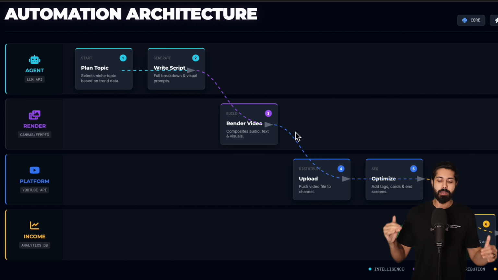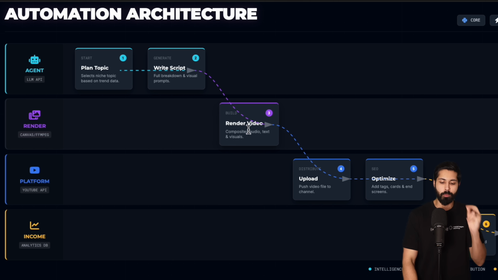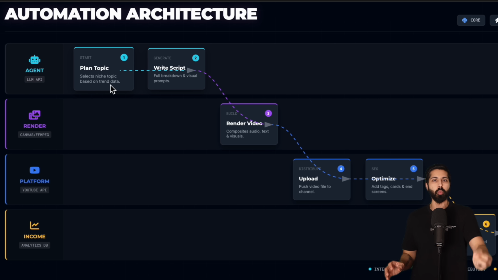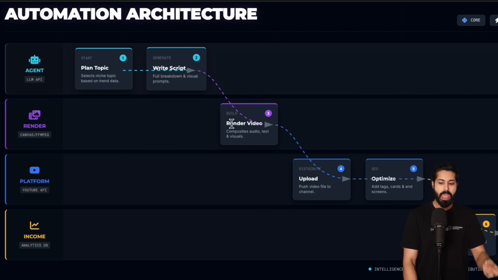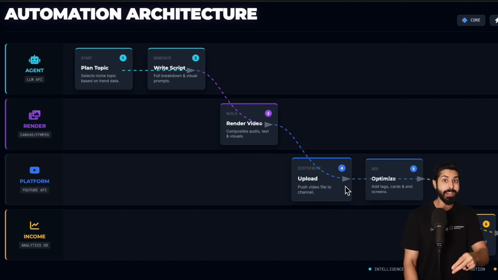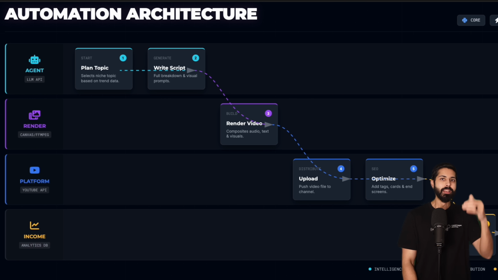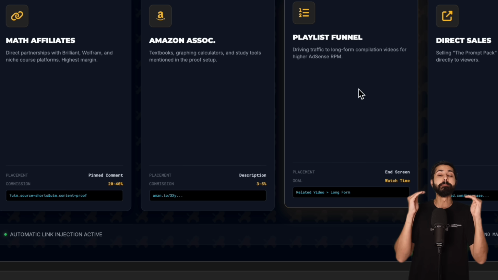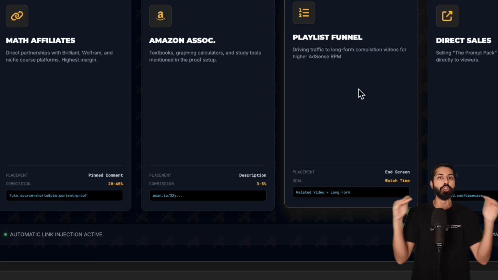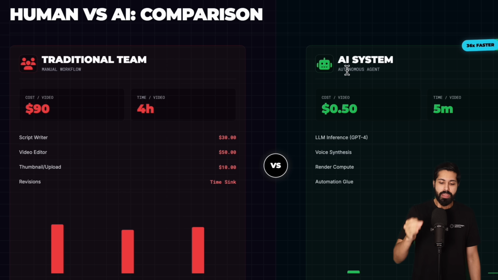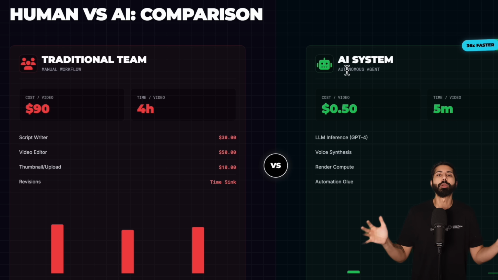And one more slide about the automation architecture here. So just to go over this one more time, the way this works is the AI will first plan a topic, and in order to do that, it's going to search the web to find trending topics. Then it will write the script for a YouTube short. Then it will render the video from that script, and then it will upload the video to YouTube, optimize it once it's already there, and then track the revenue in Google Sheets from whatever we're getting from Custom GPT. So this is monetized from day one. We have to do no waiting, no buildup. It's just monetized.